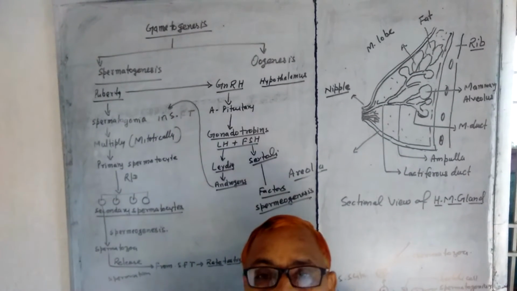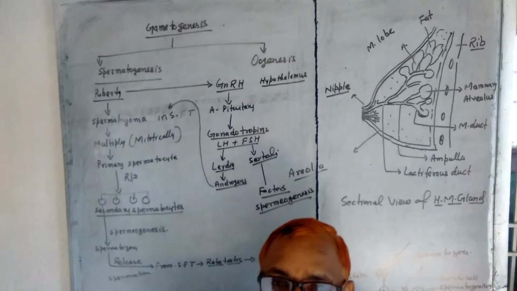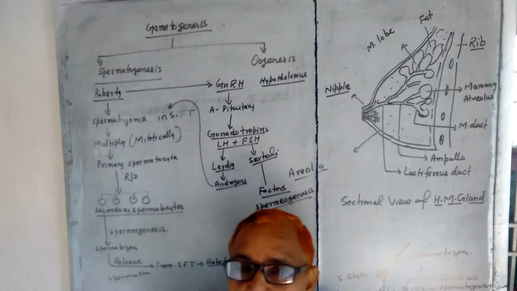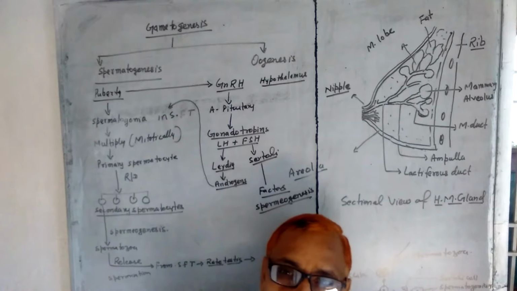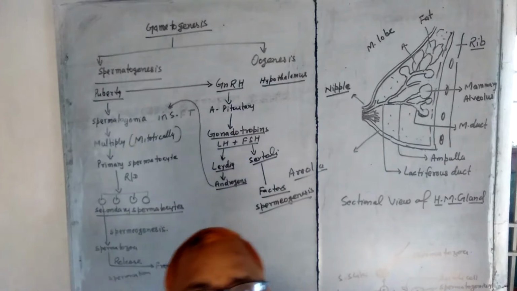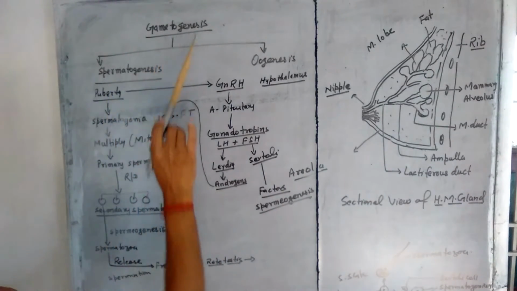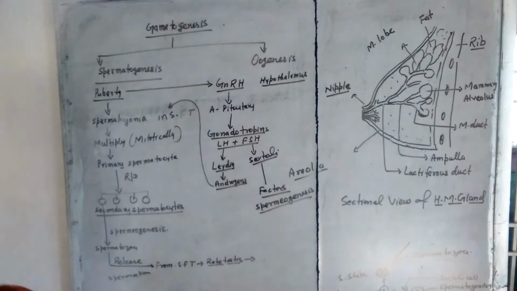Everyone, I am going to explain to you very simply the process of spermatogenesis. Gametogenesis is of two types in human beings. Chapter number 3, human reproduction. So here, gametogenesis is of two types. Try to understand: spermatogenesis and oogenesis.